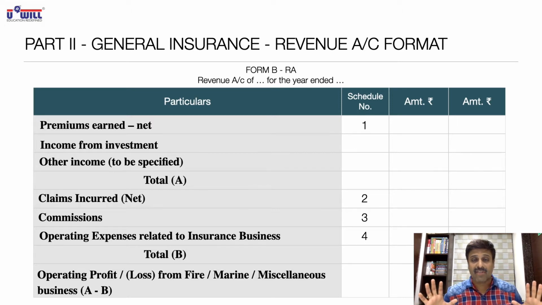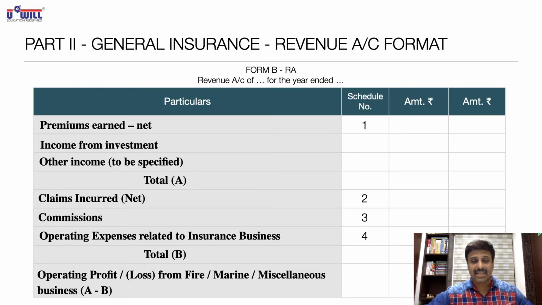Very small format of revenue account, only two parts. First part, incomes exactly the same. Second part, which three expenses will now come over here? Claims will come as the first expense, schedule 2, commission, second expense, schedule 3, operating expense related to insurance business, schedule 4. And then A minus B will give us operating profit or loss.